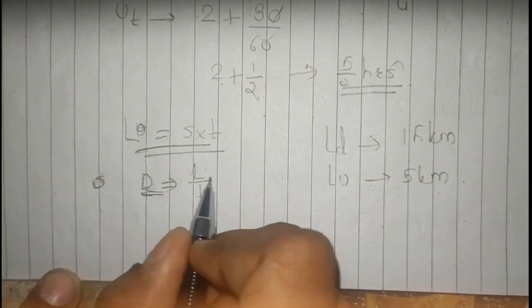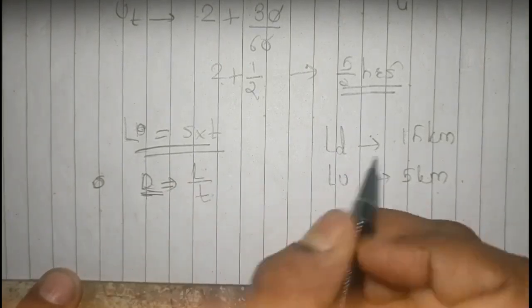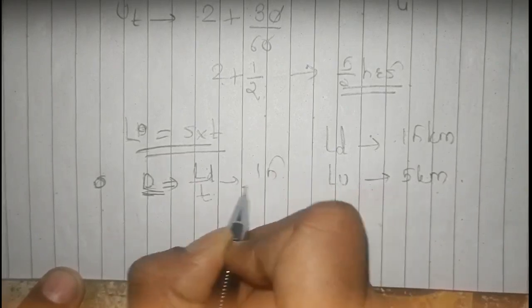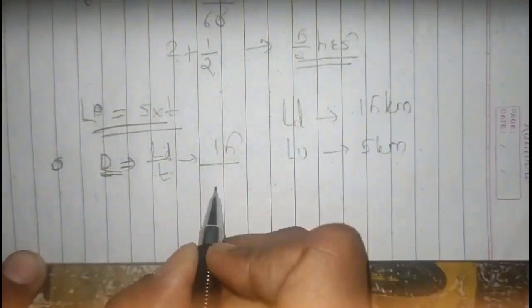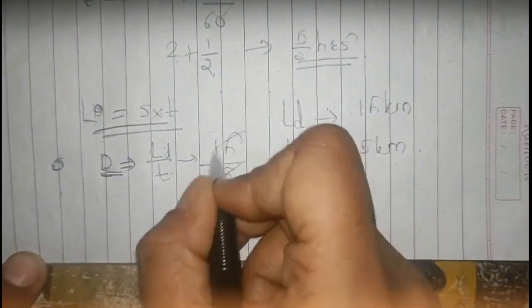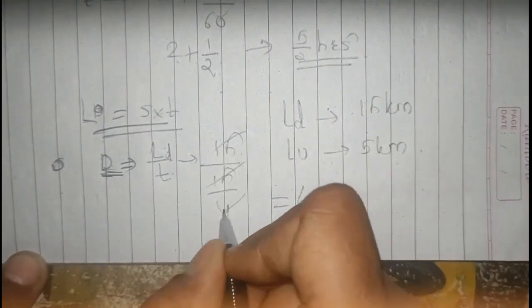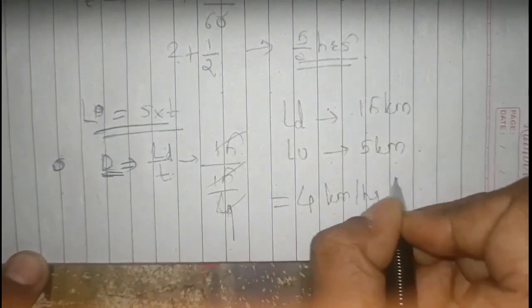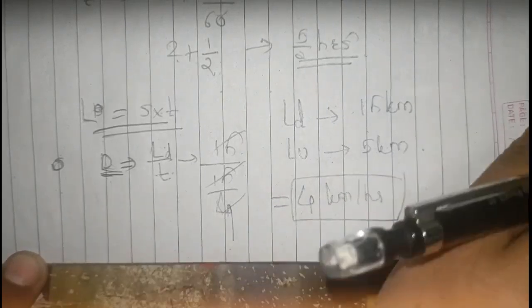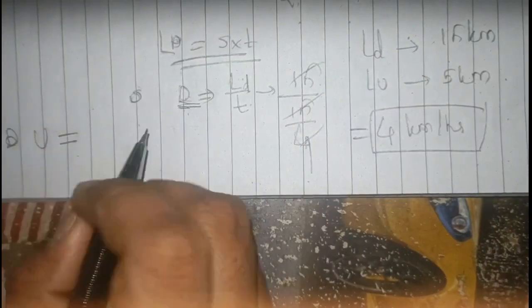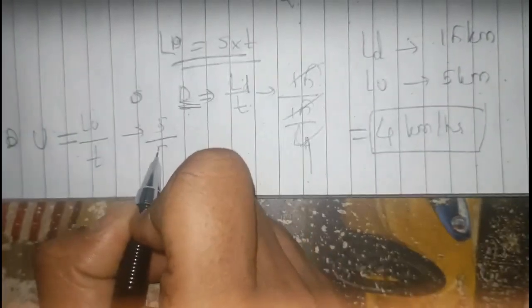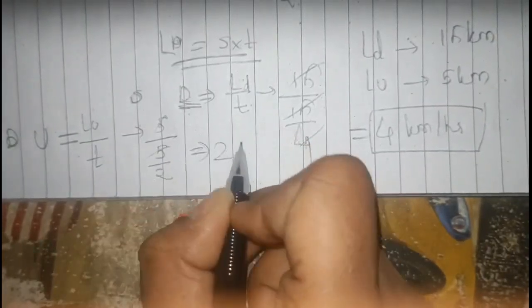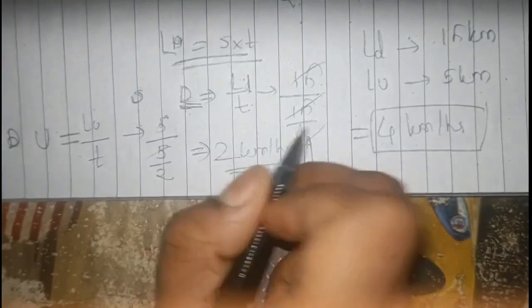Speed is equal to distance upon time, and the distance is the downstream distance, which is LD, so 15 upon the time, which is 4. So 15 upon 4 km per hour is our downstream speed. Similarly, for upstream speed, U is equal to LU upon T, which is 5 by 2, which is 2.5 km per hour. It is our upstream speed.